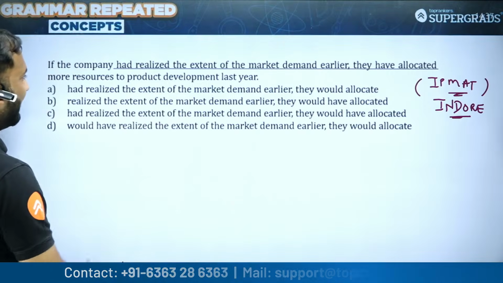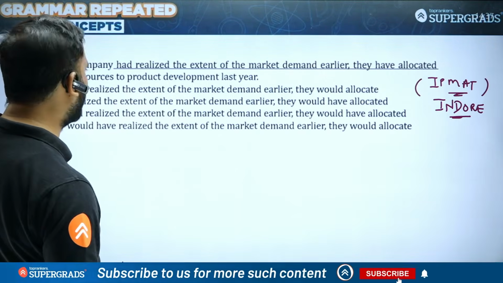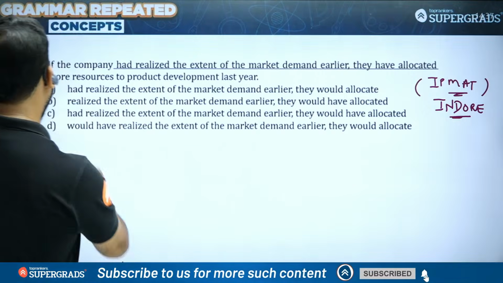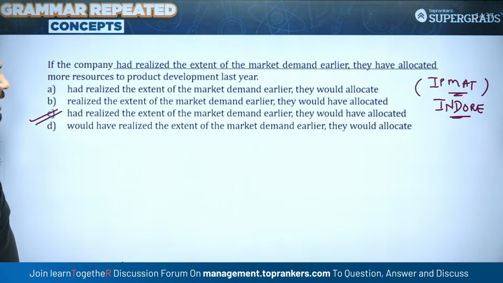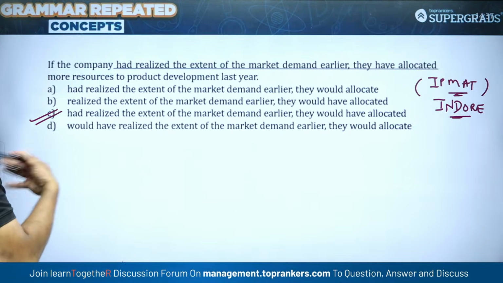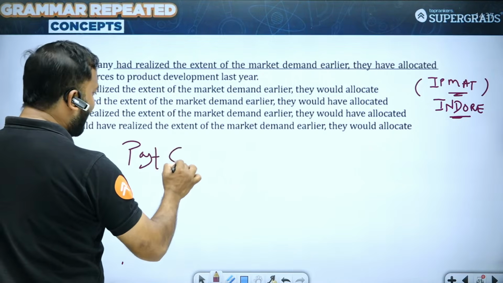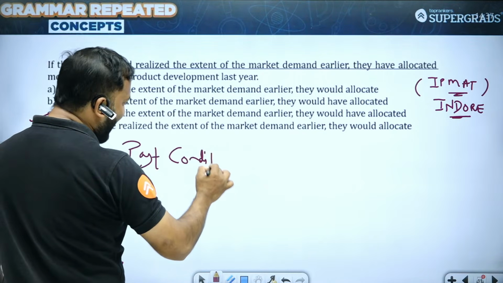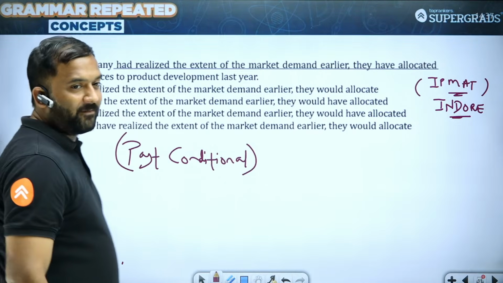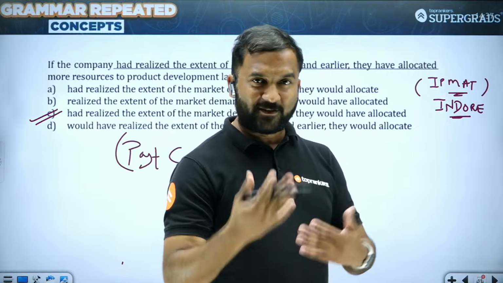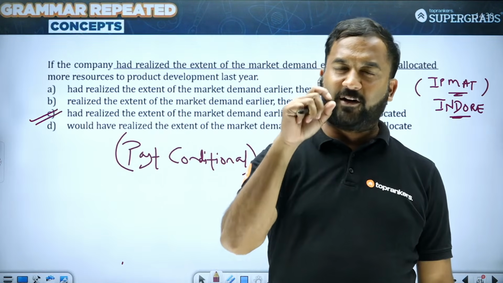So had realized and would have V3 मुझे कहां पर दिख रहा है students? Would have V3 मुझे दिख रहा है यहाँ पे. If the company had realized the extent of the market demand earlier, they would have allocated more resources to the product. So ऐसा question अगर आप एग्जाम में past conditional पढ़े बिना चले गए, and of course if you've not seen one of my videos, conditionals बहुत अच्छे से मैंने आपको इस वीडियो में समझाया है.